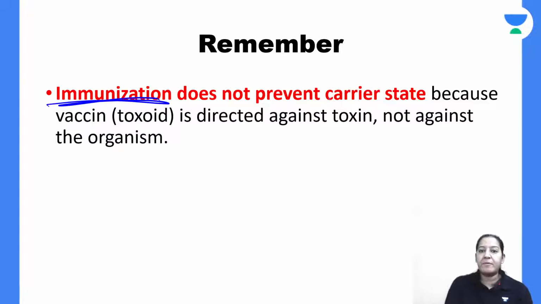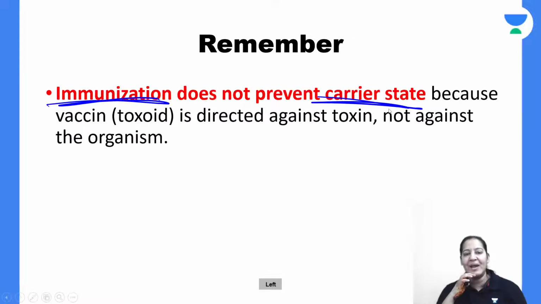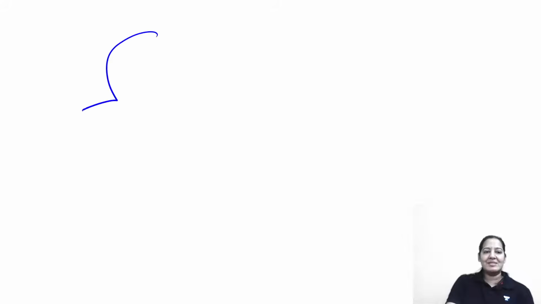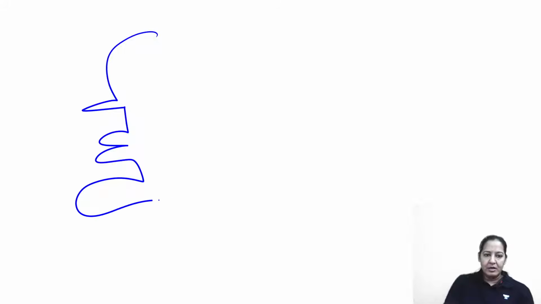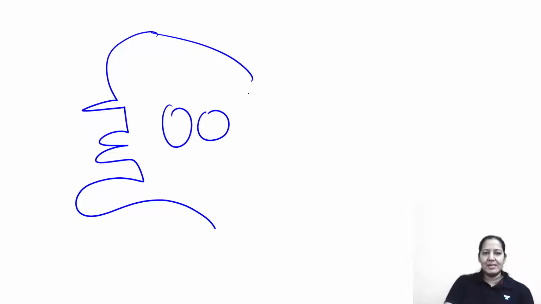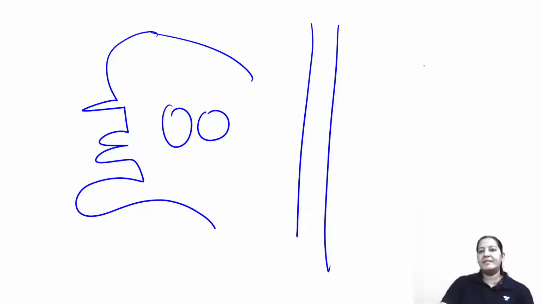Immunization cannot prevent the carrier stage. In immunization, basically you are giving antitoxin. Listen to my word. Let me draw the same diagram again. So these are the 2 tonsils. These are the blood vessels and these are the organs.